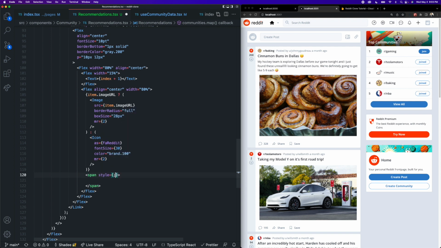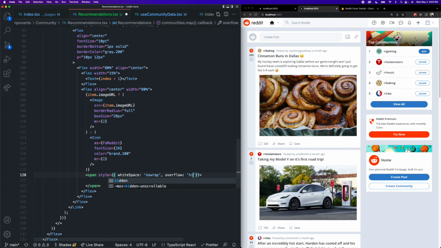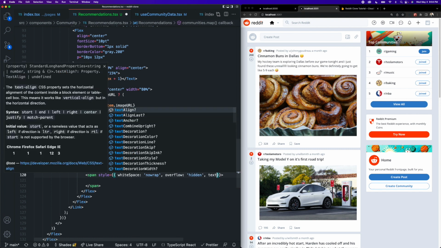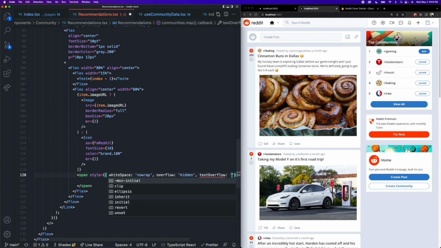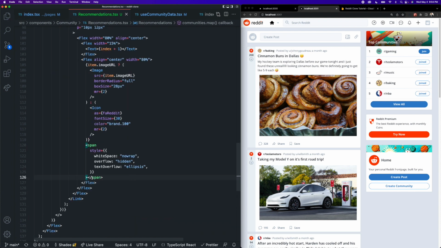So for this, we just need to add some inline styling, and the styling is going to be white space, which is going to be no wrap, and we're going to add overflow, which is going to be hidden, and we're going to give text overflow to be ellipsis, just like this. So if the community name is super long, it's just going to show the triple dots, which looks pretty nice.